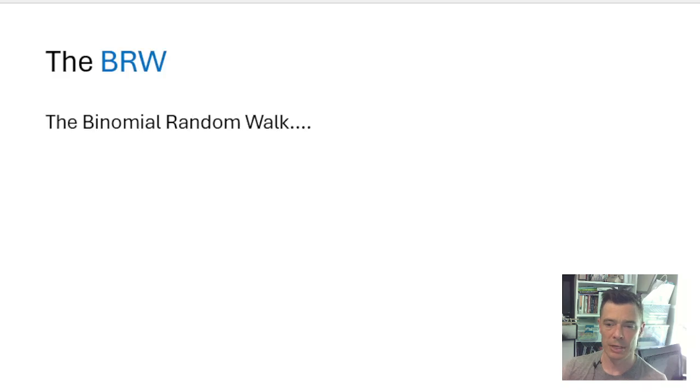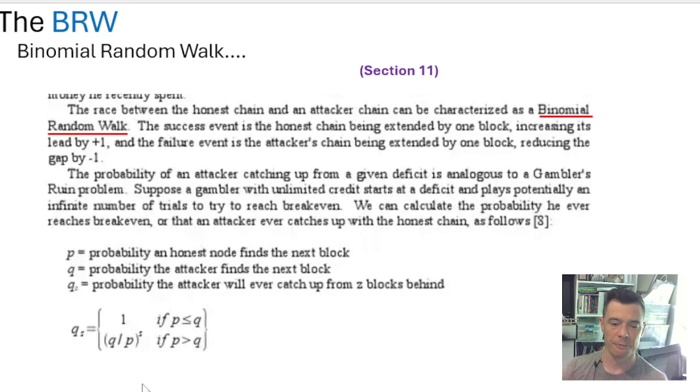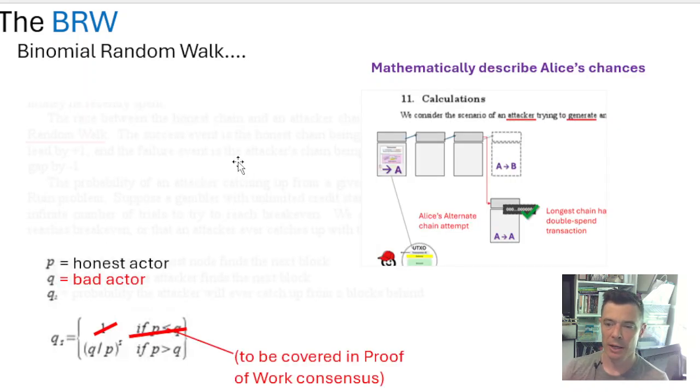So now on to the BRW, and this is our first equation from the white paper, and it has to do with the binomial random walk, just trying to calculate what chance Alice has to make a longer chain that nodes will accept. A key assumption here is that we have more honest nodes.